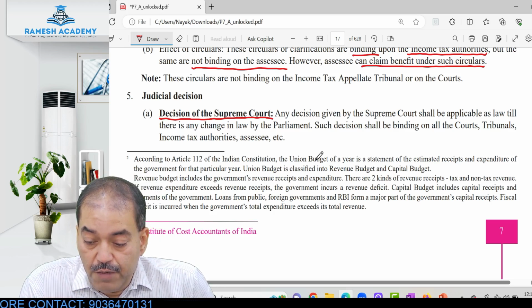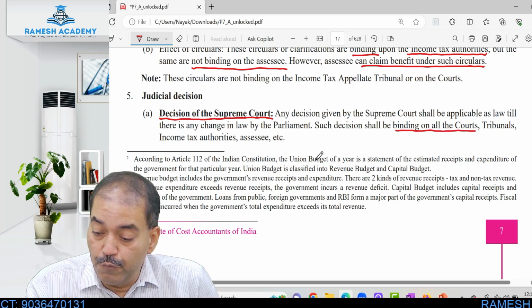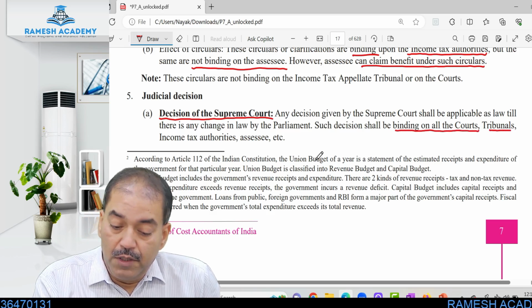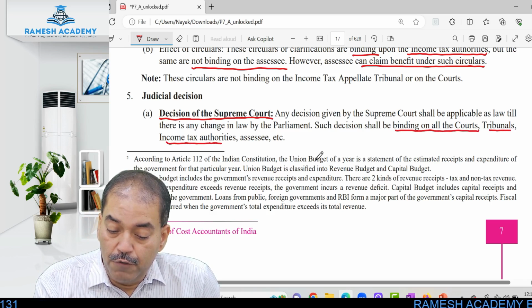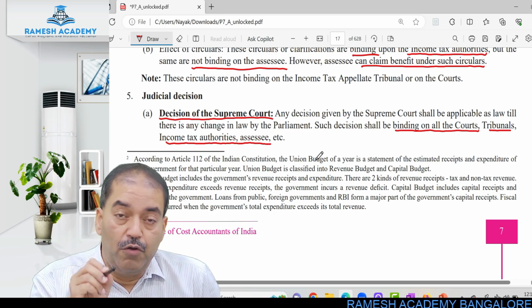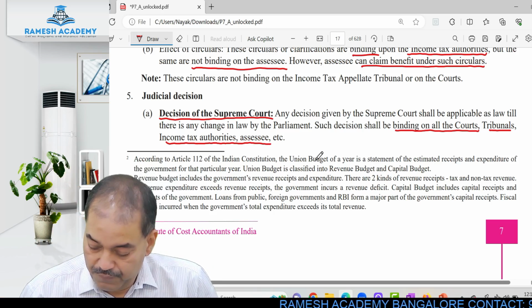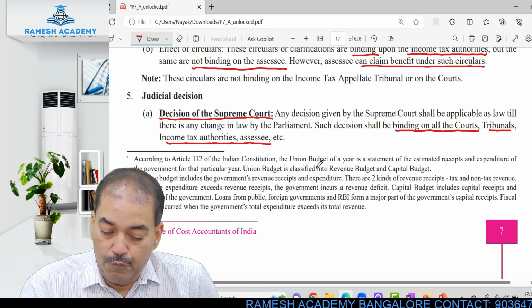Such decision shall be binding on all the courts. Once the Supreme Court gives the decision, then all the courts, all the tribunals, all the income tax authorities and all people like you and me have to follow, because that is the apex court. You can't challenge a decision by the Supreme Court.